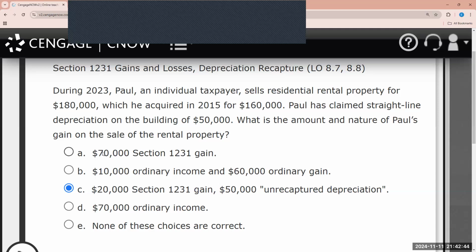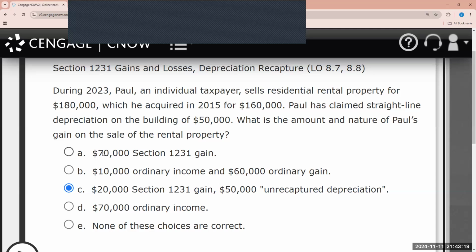So depreciation recapture is commonly referred to as Section 1245 or 1250. Section 1231, one key thing to keep in mind, it's not capital assets, which we've covered in chapter 4, but they're given special treatment. So gains on Section 1231 will be treated as long-term capital gains, while some losses are treated as ordinary losses. Some of these Section 1231 assets include depreciable or real property used in a trade or business, timber, coal, domestic iron ore, livestock, unharvested crops.